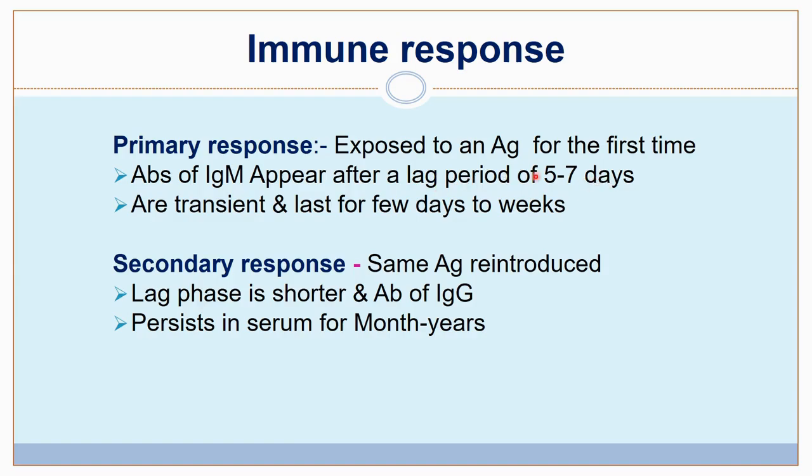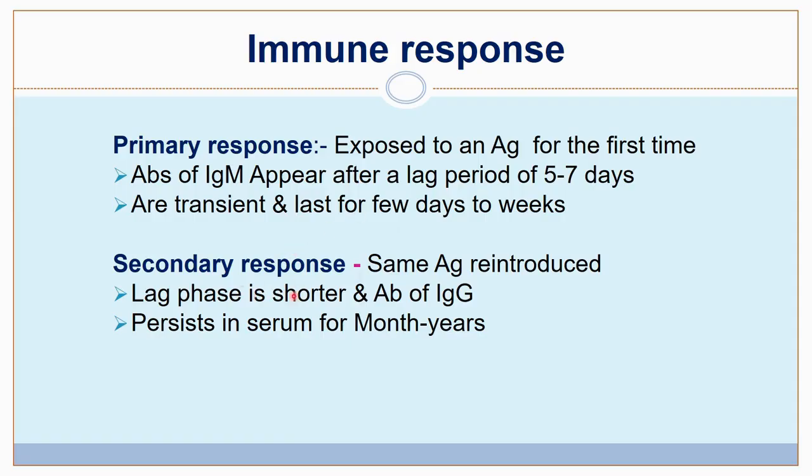So after this lag period, antibodies are produced, and in primary response the type of antibodies produced are of IgM type. These are transient in action, so the duration of immunity is short-lived. So they last for few days, 2 weeks, and then they wane away.